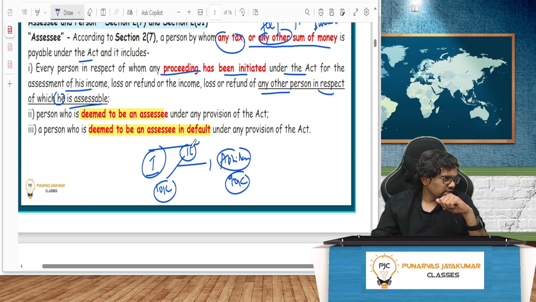Swaminathan, Rahul, Karthik, tell me. Then who are there? Many people are there. Sri Madan. Let me know, guys, please.